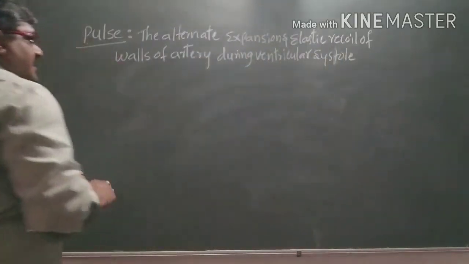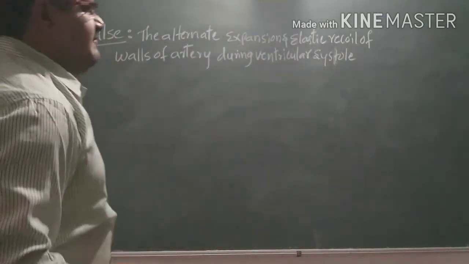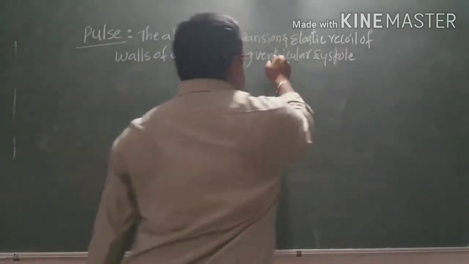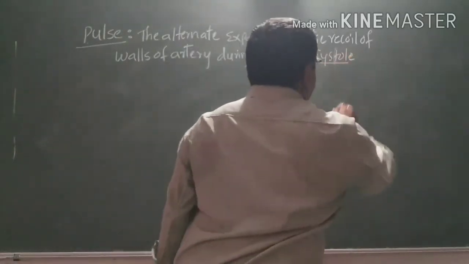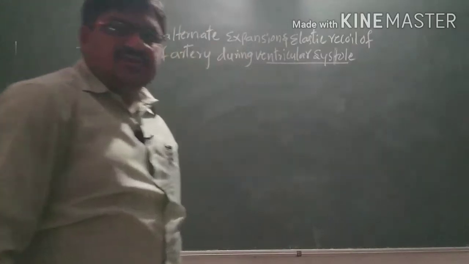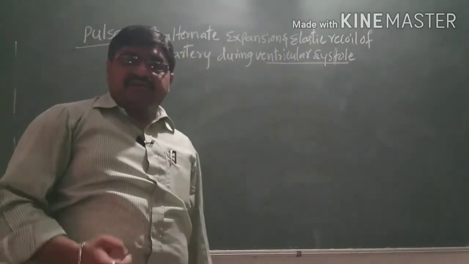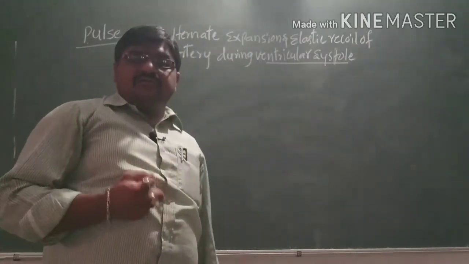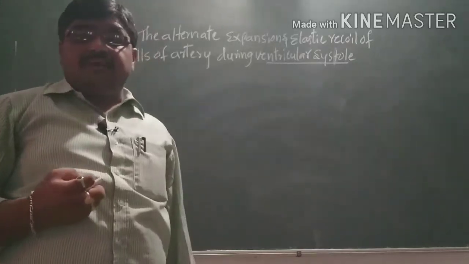So the pulse occurs during ventricular systole. Systole means the contraction phase of the ventricles. When the ventricles contract, the blood is pumped to different parts of the body.